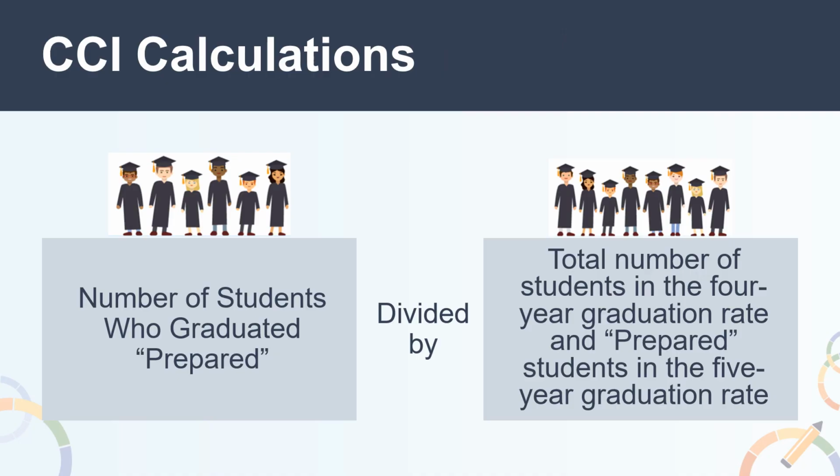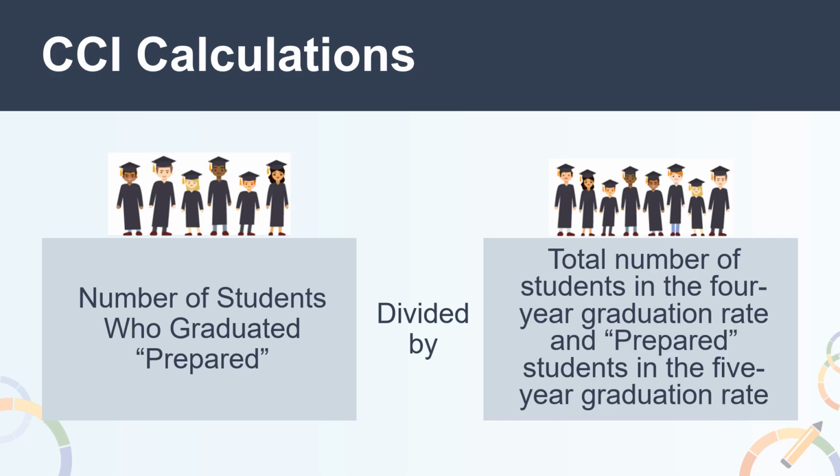To calculate CCI status for the 2024 dashboard, a rate is determined using a numerator and denominator. The numerator is the number of students who graduated prepared, or the total number of students in the class of 2024 who graduated in 4 years and met the prepared criteria, plus total number of students in the class of 2023 who graduated in 5 years and met the prepared criteria.